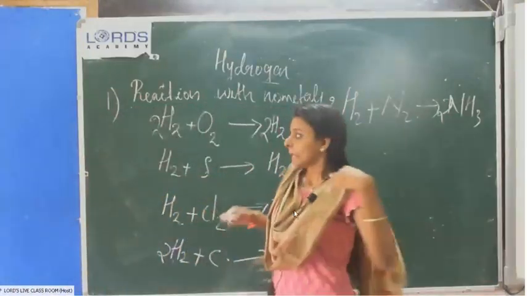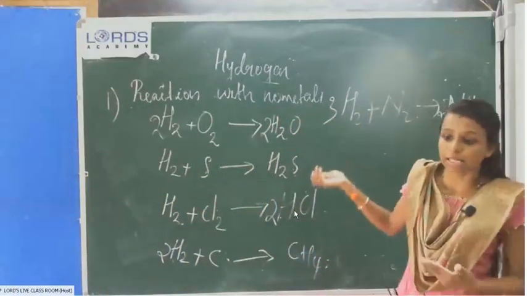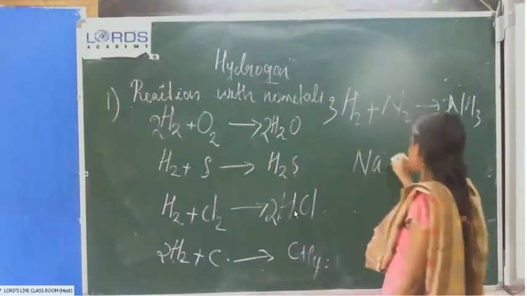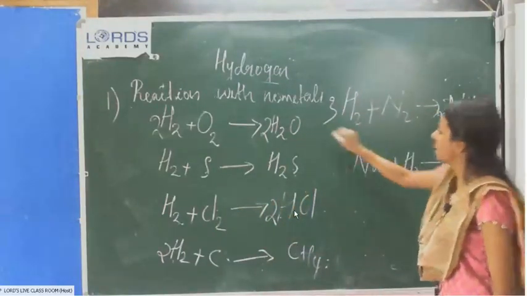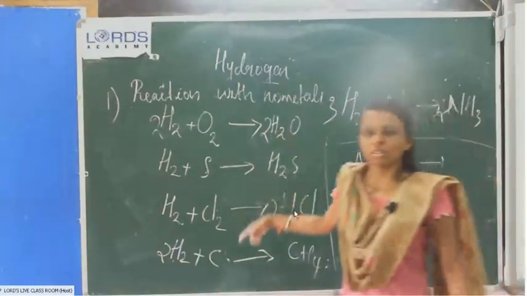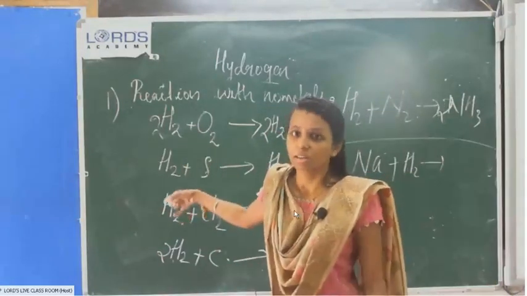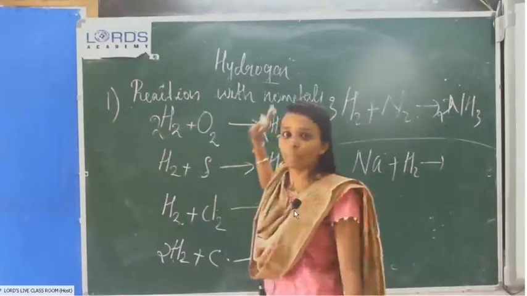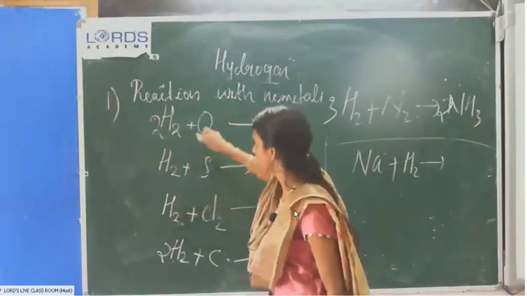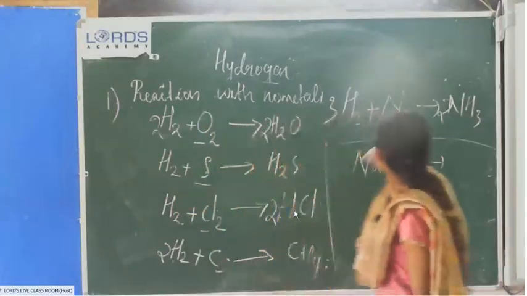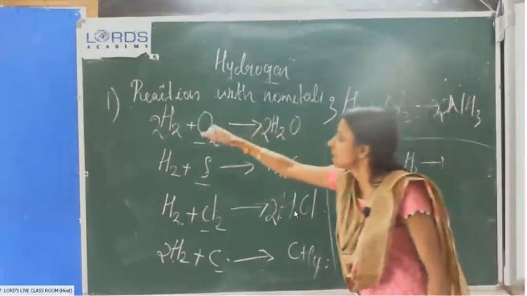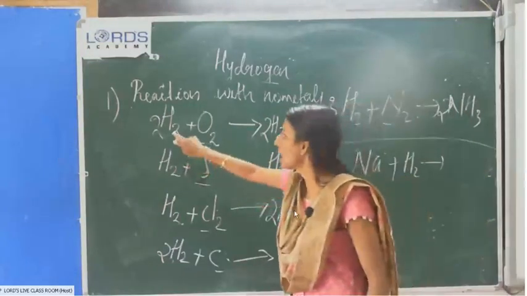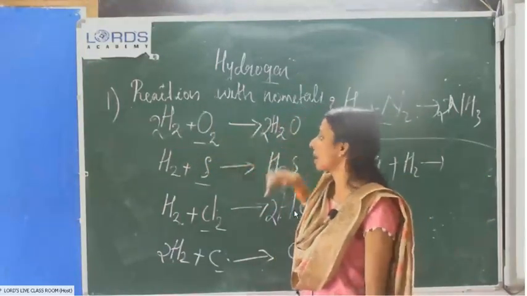In the same way, what is the product of the reaction with metals? Reaction with the metal, sodium plus hydrogen. Is it clear? Simple one. Just study these equations. Reaction with non-metals: these all are non-metals. Hydrogen reacting with oxygen, we get water.